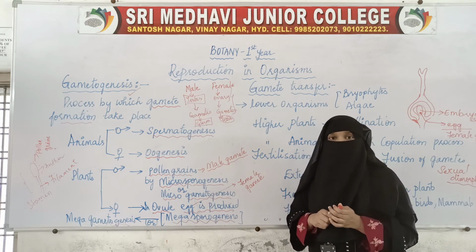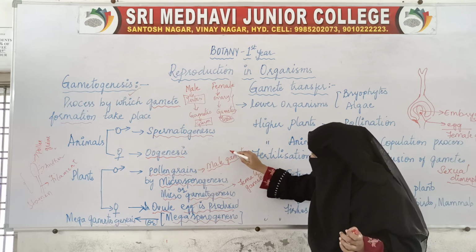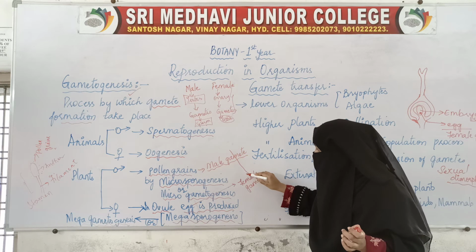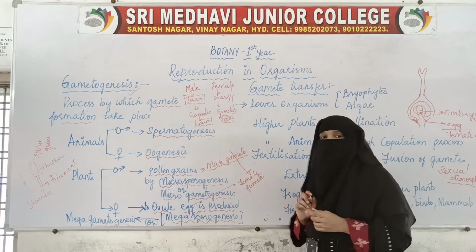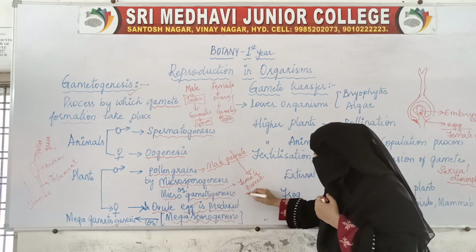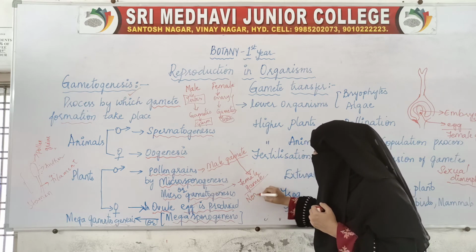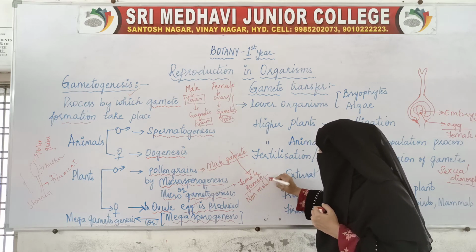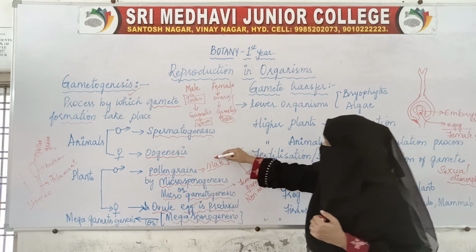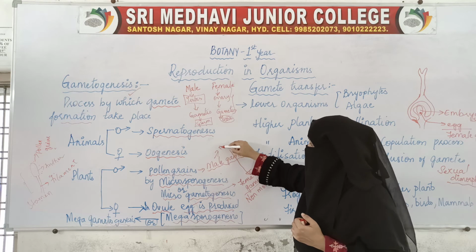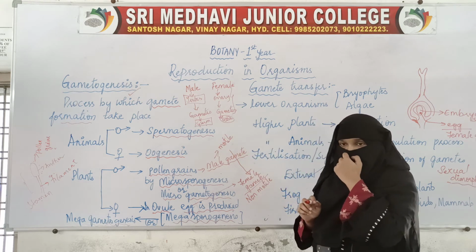For fusion, the male gamete should travel to the female gamete. This female gamete is non-motile, whereas the male gamete is motile.